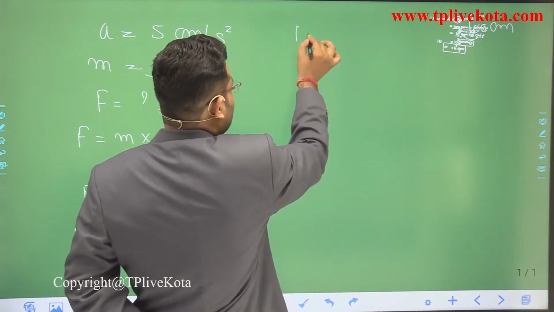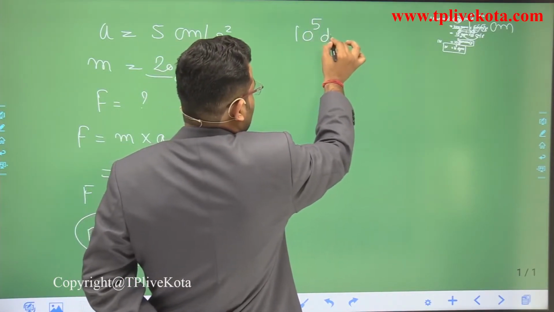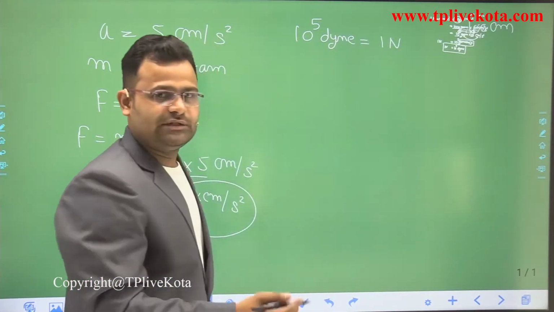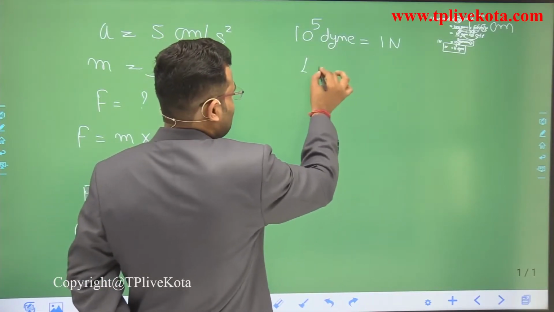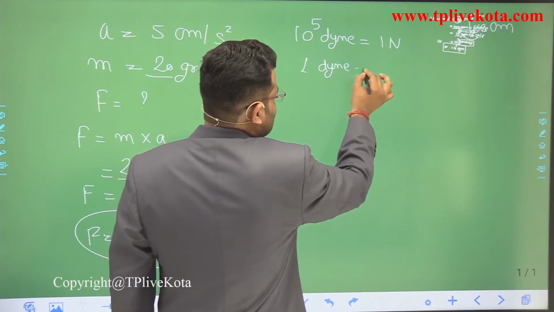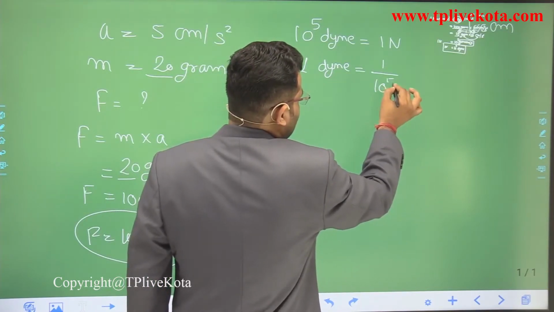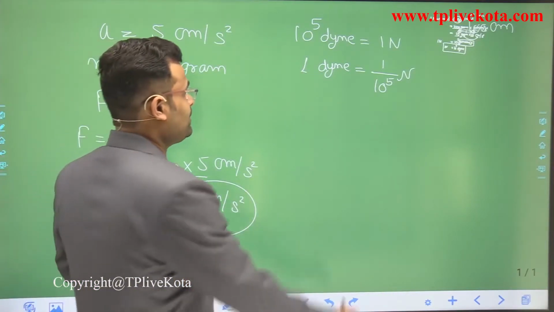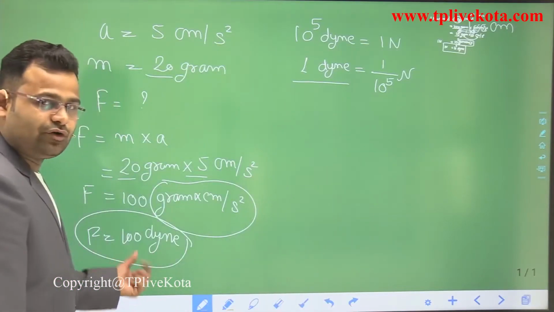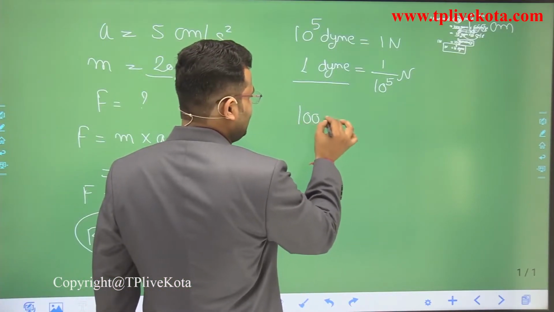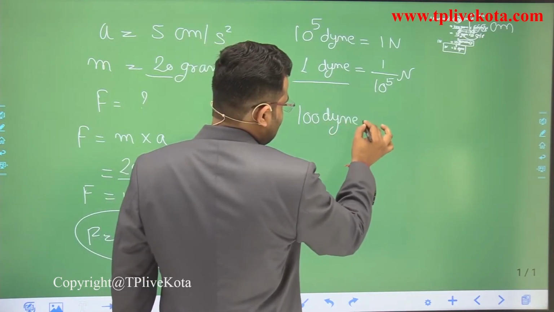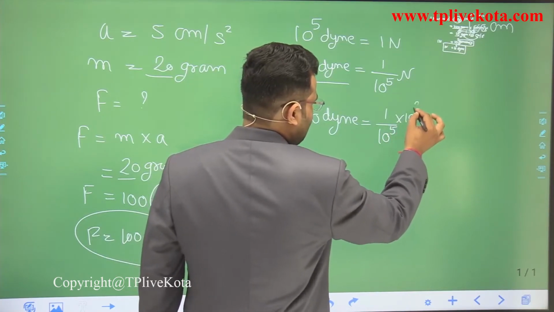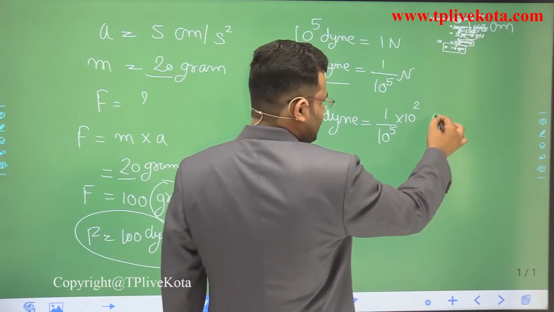What is the relation between Dyne and Newton? 10 to the power 5 Dyne is equal to 1 Newton. We can reverse it also. 1 Newton is equal to 10 to the power 5 Dyne. So 1 Dyne is equal to 1 upon 10 to the power 5 Newton. We want to calculate 100 Dyne. So 100 Dyne is equivalent to 1 upon 10 to the power 5 multiplied by 10 to the power 2. 100 can be written as 10 to the power 2, and the answer we get is in Newton.